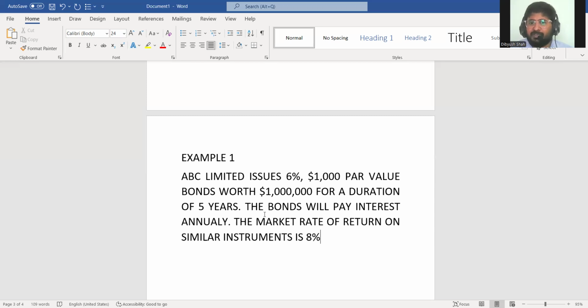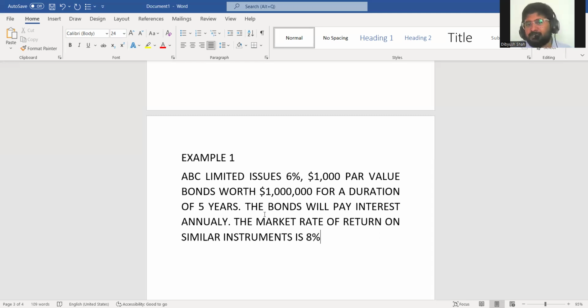Par value of each bond is $1,000. The total bonds par value that they are issuing, total par value, not number, is 10 lakh dollars. The bonds have been issued for a duration of 5 years. So they will pay interest in the first year, second year, third year, fourth year, fifth year. And in the last year, your principal will be paid back.